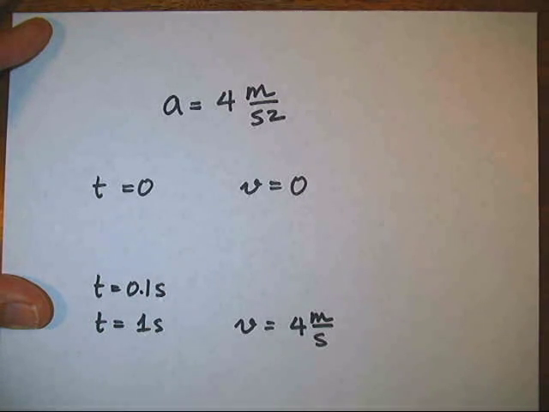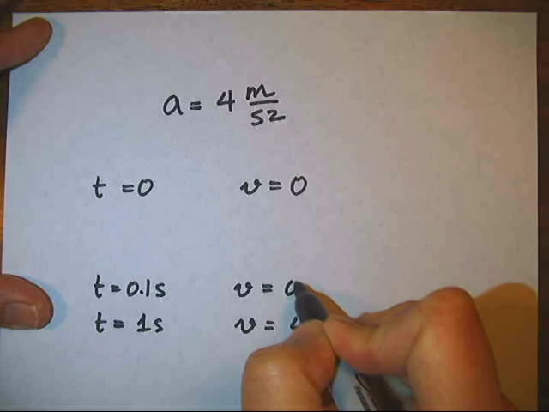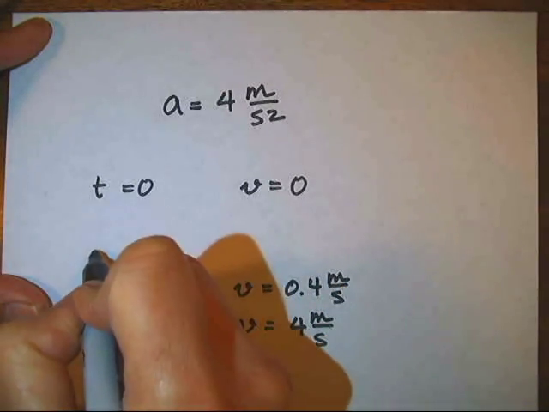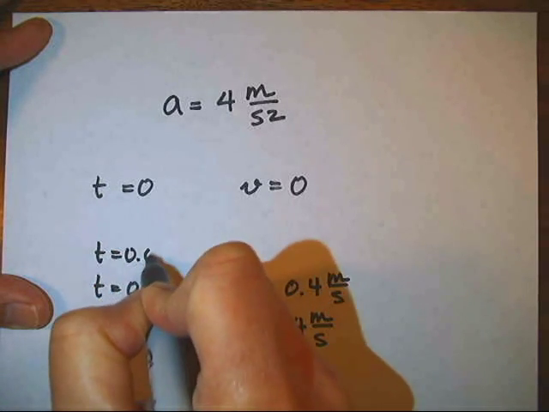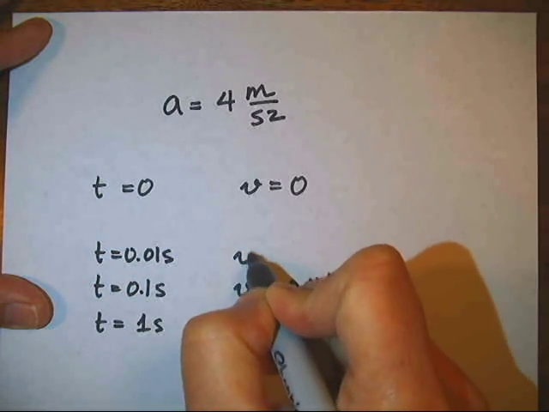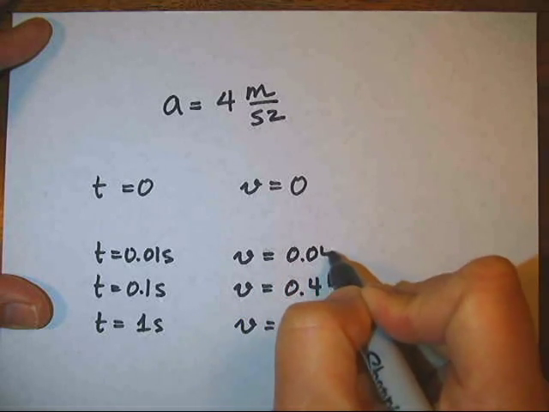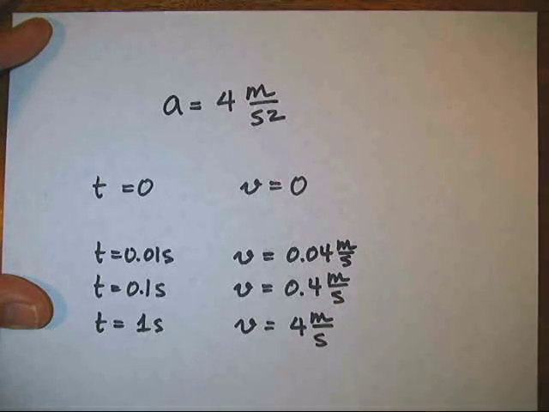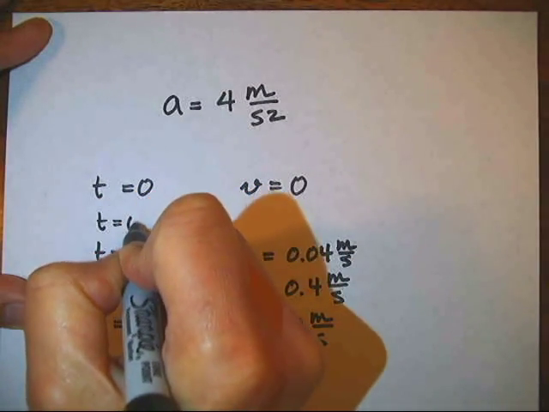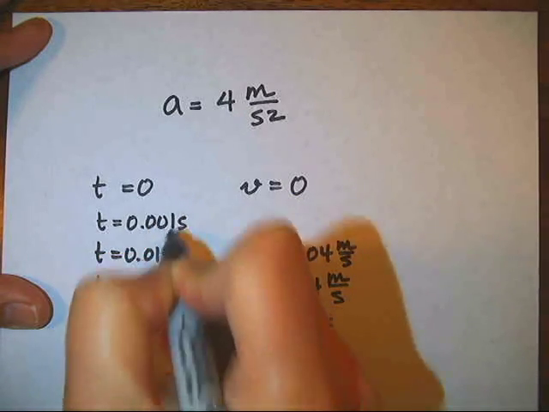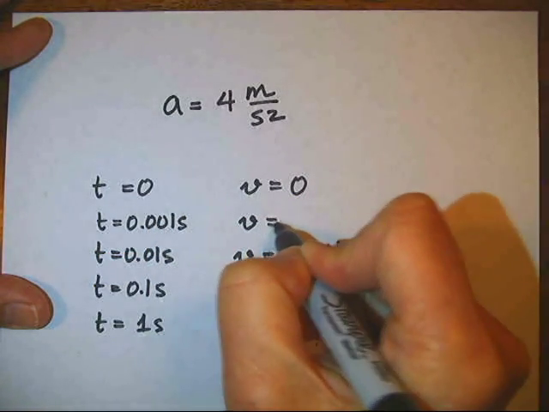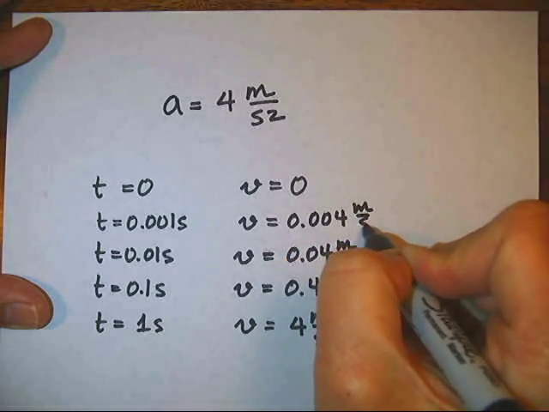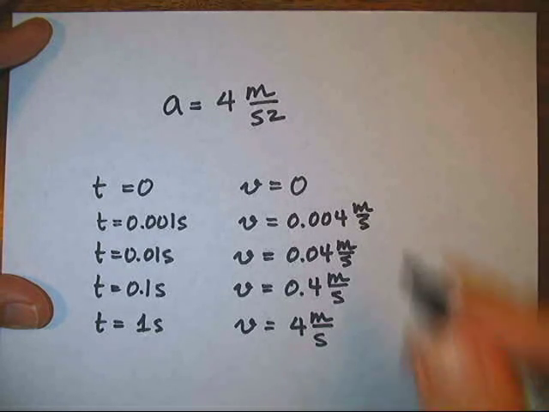At t equals 1/10 of a second, the velocity was 0.4 meters per second. At t equals 1/100th of a second, 0.01 seconds, the velocity was 0.04 meters per second, or 4 centimeters per second. You can imagine looking at smaller and smaller time intervals. So at t equals 1 millisecond, the velocity was 0.004 meters per second, or 4 millimeters per second.